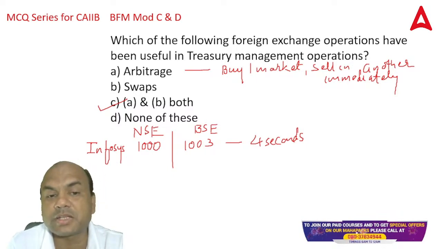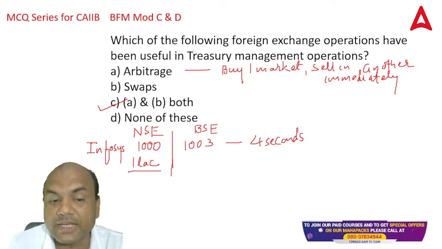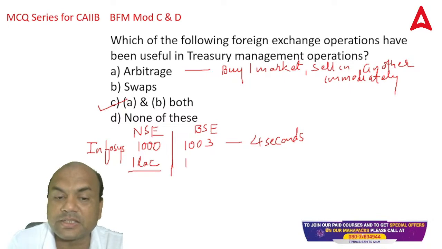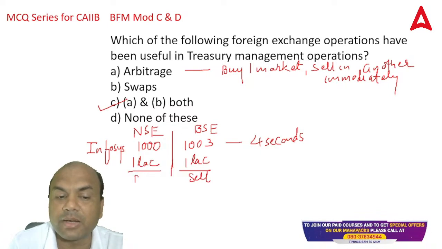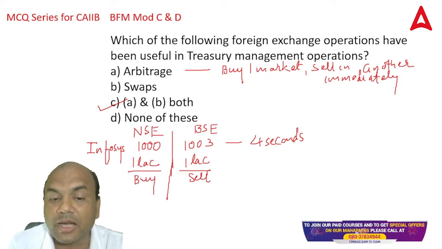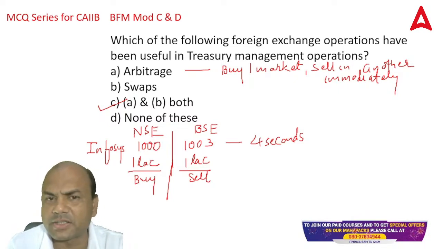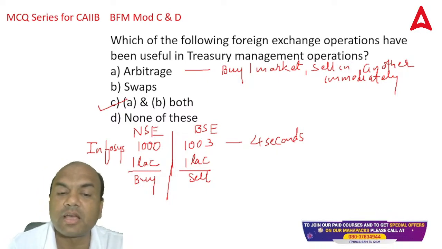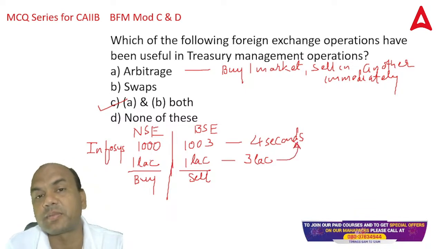Now, if I am the arbitrage person, what will I do? I'll buy 1 lakh shares of Infosys on NSE right now, and sell 1 lakh shares on BSE right now. In hardly 4 seconds I do all these jobs; my computers and internet need to be very fast. So what have I done? I've earned 3 lakh rupees, 3 into 1 lakh, in 4 seconds. That is arbitrage.